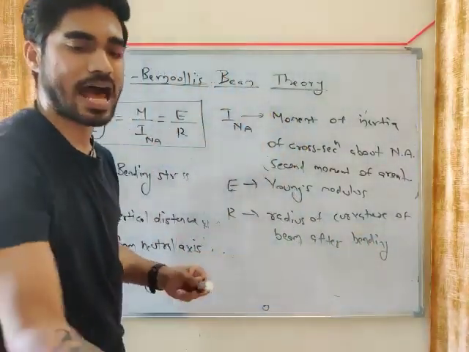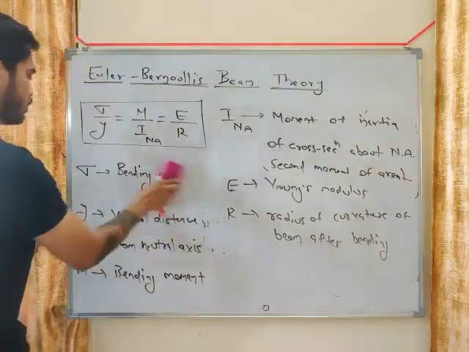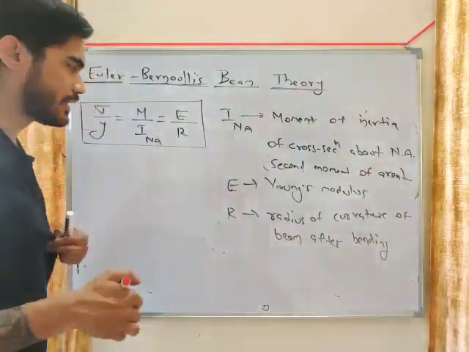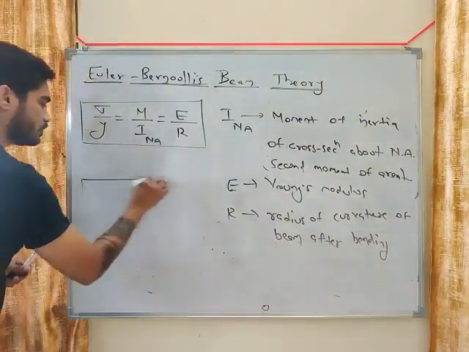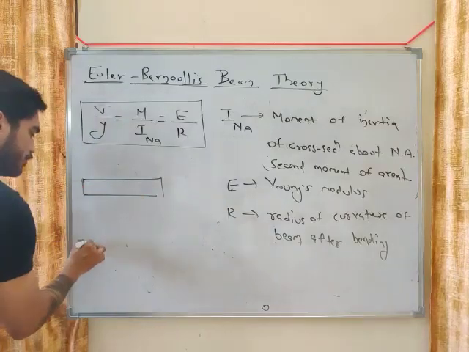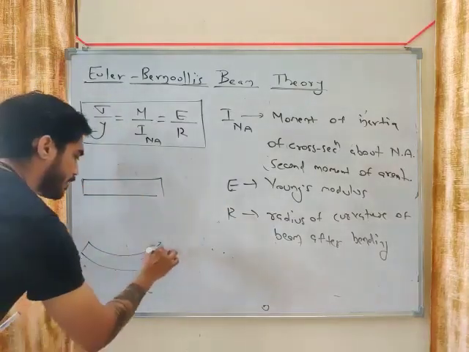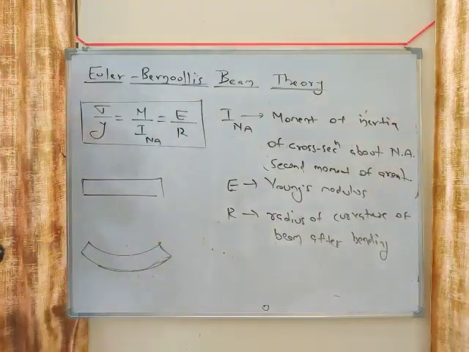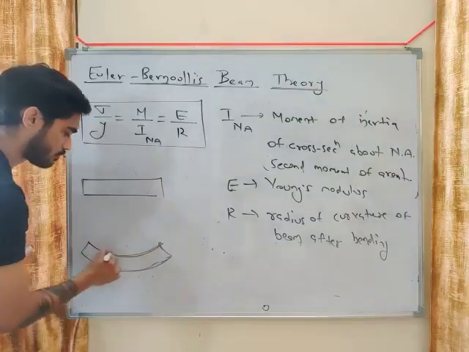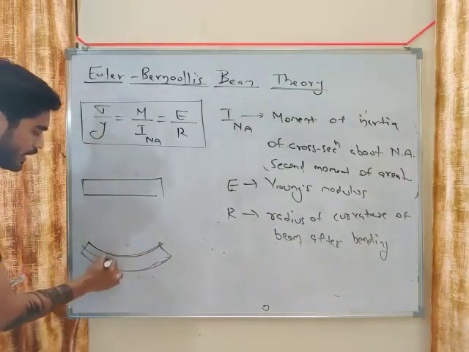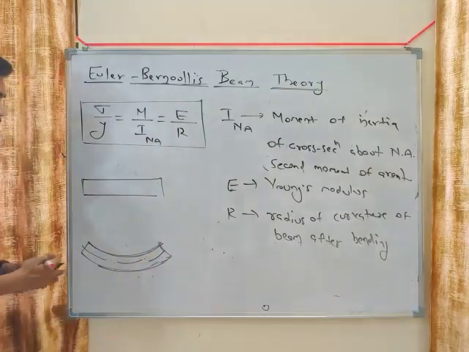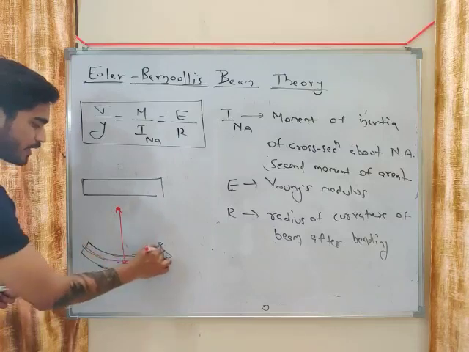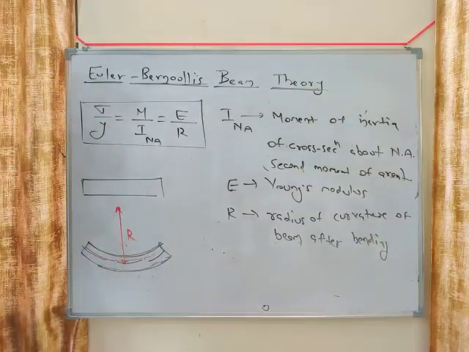Let's understand the meaning of R, because this is also another very important point. R, radius of curvature. So what is radius of curvature, my friend? Let's say this is the beam. After bending, it becomes like this. So after the beam bends, it becomes like a circular arc. Let's say this is the neutral layer. So there is a radius of curvature of this neutral layer. Let's say this is a circular arc. So there is a radius of curvature here, R.